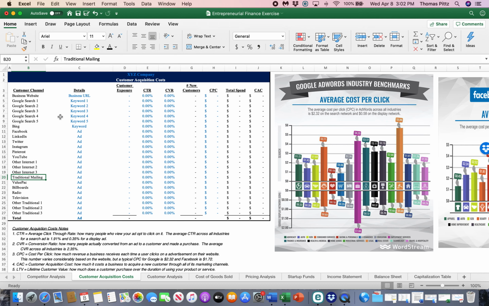Are you sending mailing out? Value packs. These are these coupons that come sporadically once a month or so to people's mailboxes. You can add in there billboards, radio, television, anything else that you might do. I want you to add it here, and then I want you to tell me a little bit about it. Just a brief summary about what the ad is, what Google search terms are you looking at, where is the Facebook ad located, those sort of things.